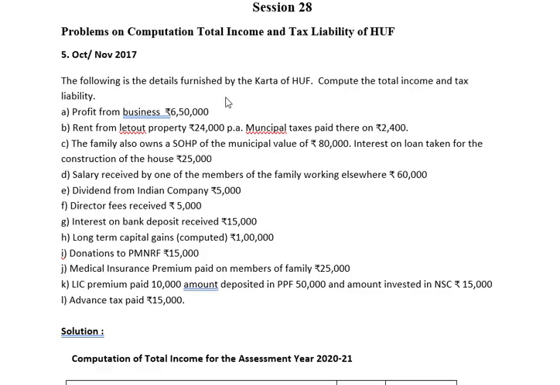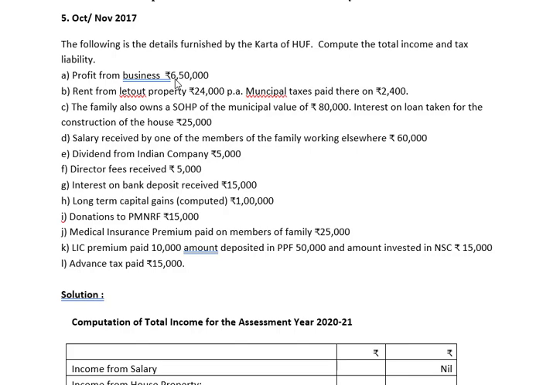The following is the details furnished by the Karta of HUF. Compute the total income and tax liability. Profit from business, so business income is given. Rent from let out property 24,000 per annum, municipal taxes paid thereon 2,400. So this is income from house property. The family also owns a self-occupied house property of the municipal valuation 80,000, interest on loan taken for the construction of the houses 25,000. Salary received by one of the members of the family working elsewhere. This is not to be considered.